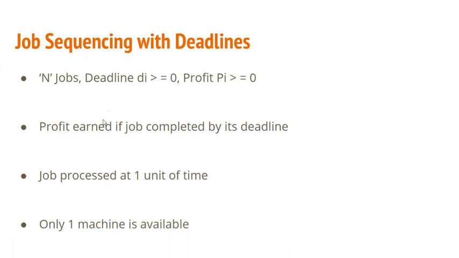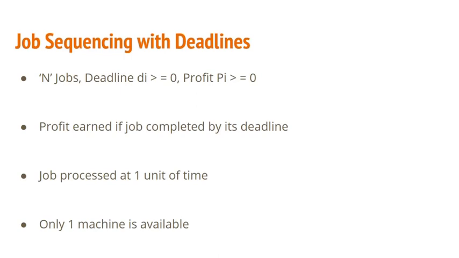I'll just summarize the problem: in case of job sequencing with deadlines, we will be given jobs. Each job is associated with a deadline and a profit. You have to execute the job within its deadline. If you are executing the job within its deadline, you are going to earn some profit. But the condition is only one job can be processed at a time, that too for 1 unit of time, and only one machine is available.